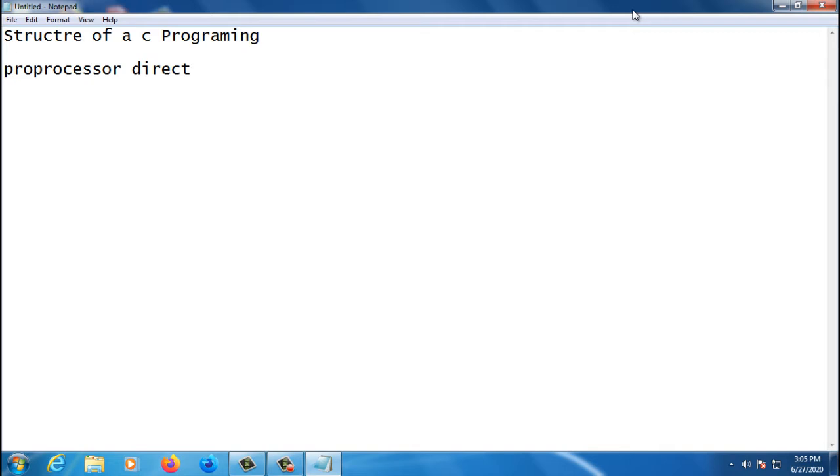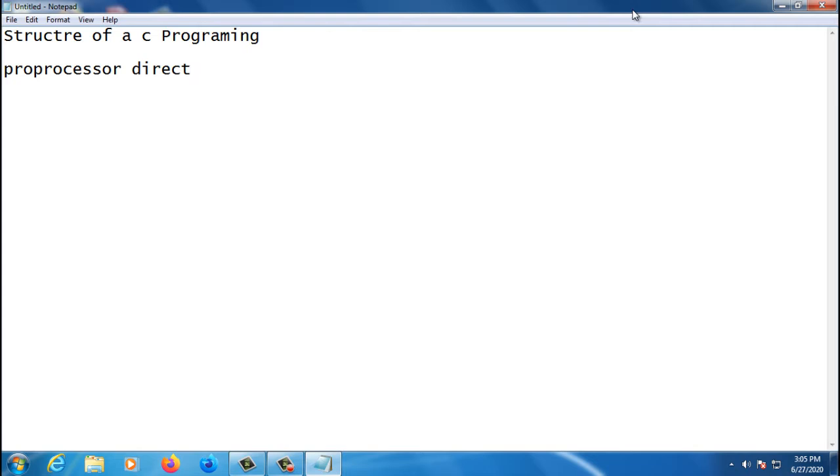So all these are the preprocessor directives. Let's say these are header files. These header files already have some inbuilt programs. When we use the printf function and the scanf function, those functions already have programs written. So the compiler will check that program. Once the program is executed, the printf statement is going to give you the output.